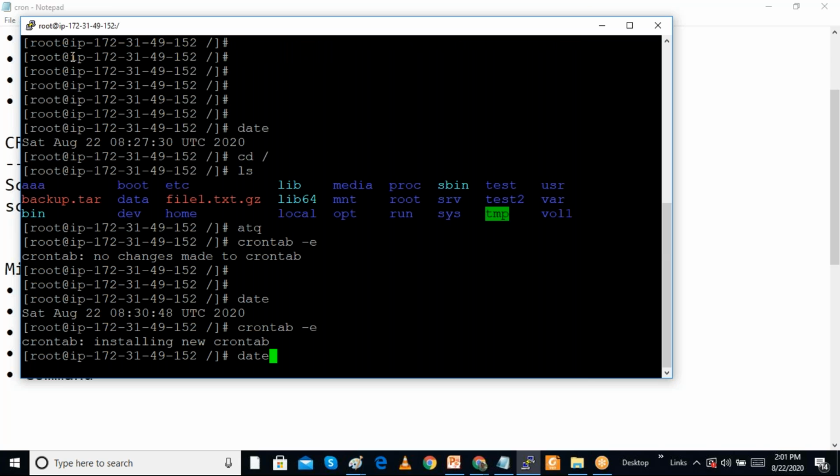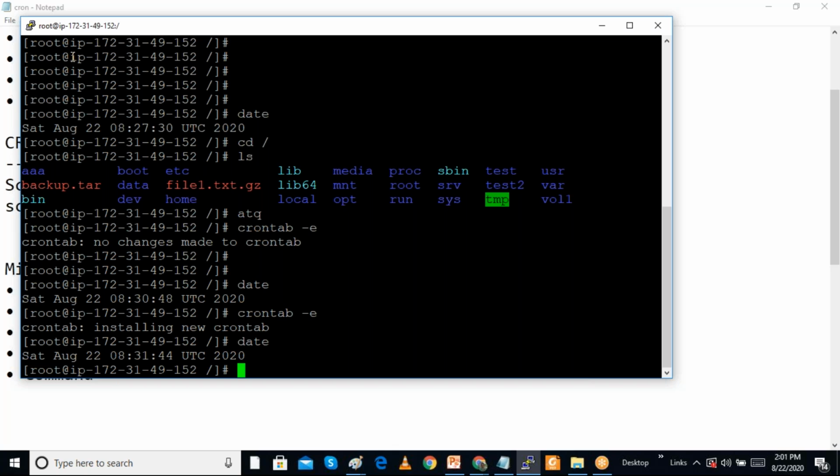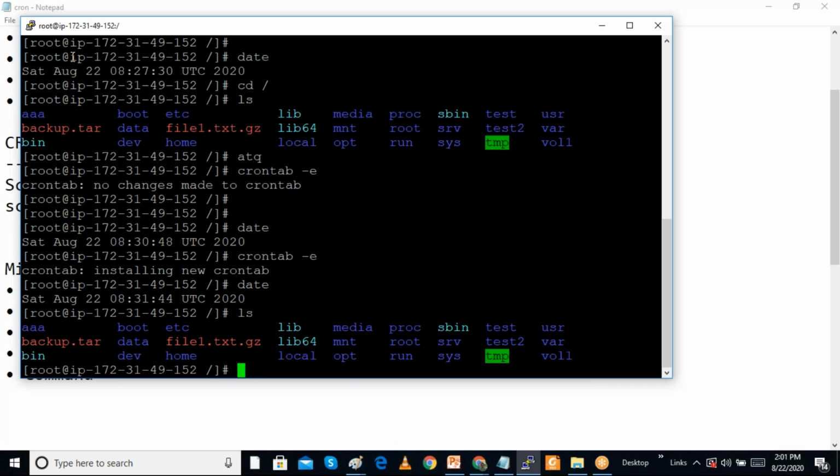Now the time is 8:31, so I have to wait for 2 minutes. After that, when I go to cd slash and check here, a file called etc.tar will be created. The advantage is we are giving it for every day. So today at 8:33 it will work, tomorrow also it will work, based on our requirement.